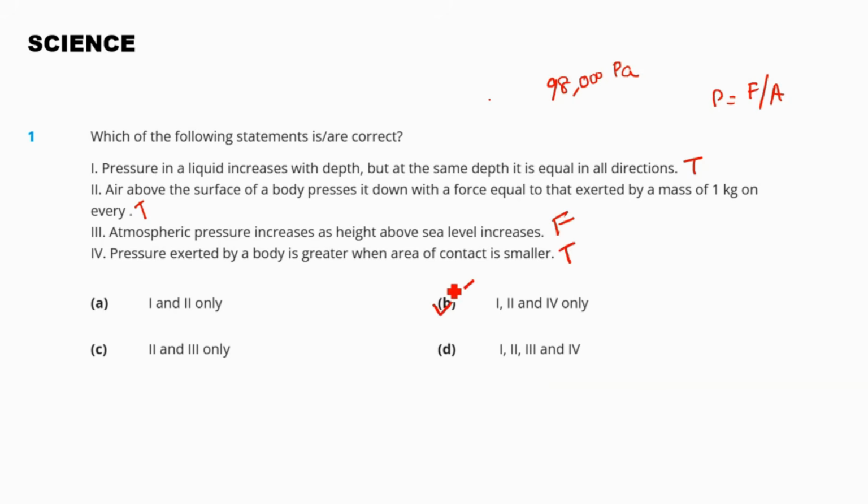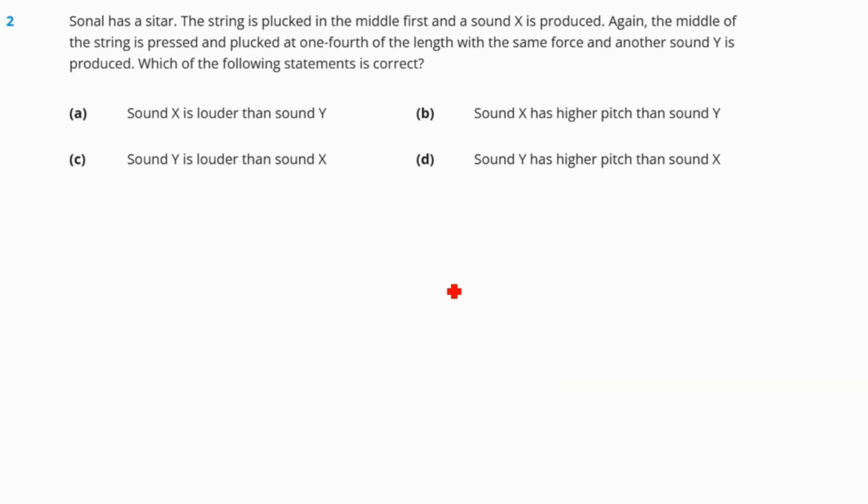B. Question number 2. Sonal has a sitar. The string is plucked in the middle first and a sound X is produced. Again, the string is pressed and plucked at 1/4 of the length with the same force and another sound Y is produced. Which of the following statements is correct?